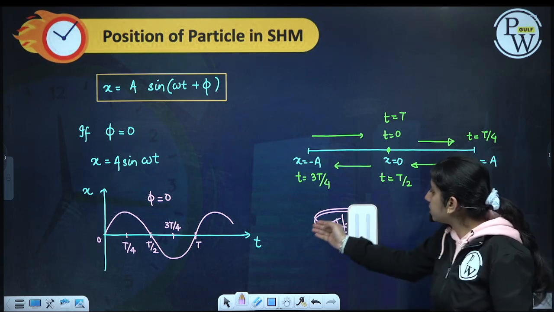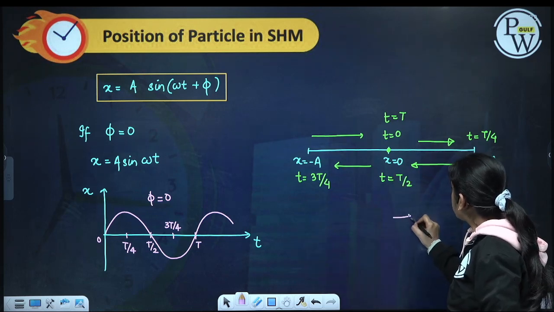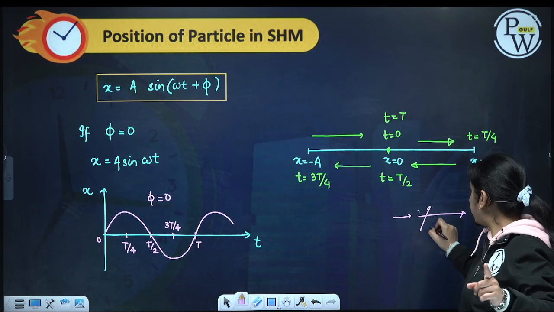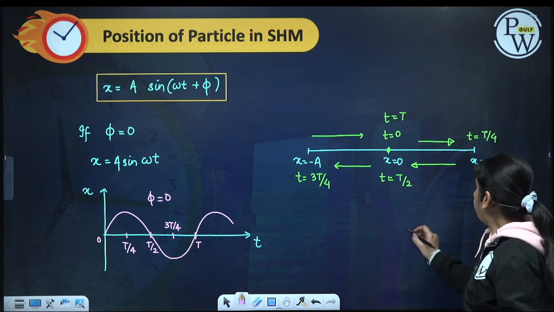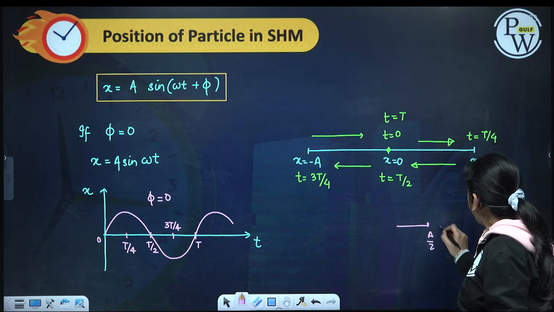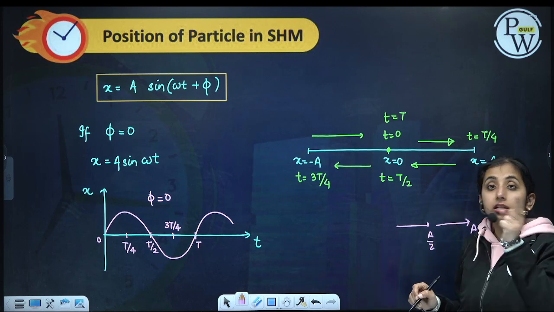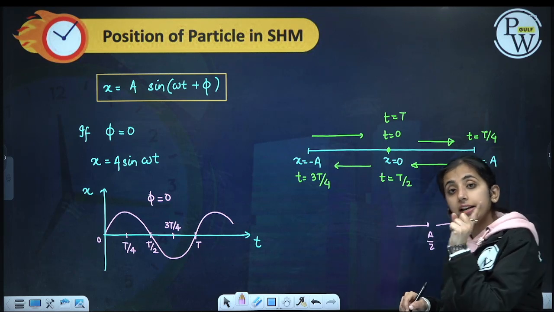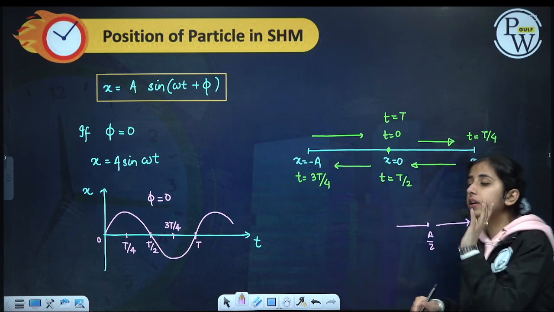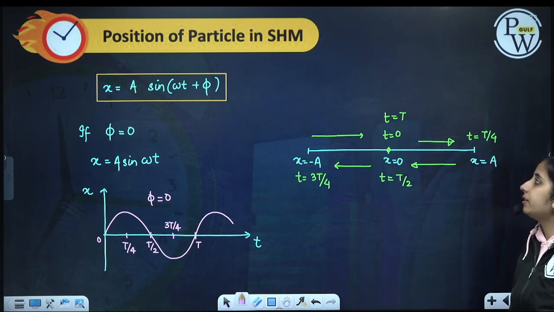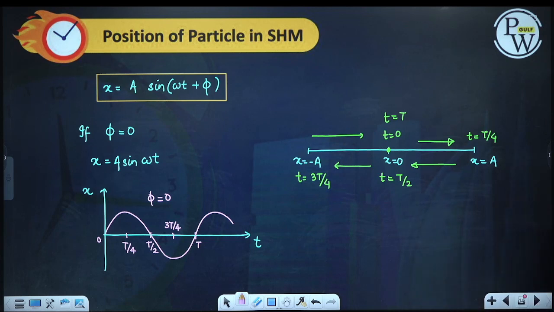But if you see, this much and this much is not symmetric. Up to a by 2, and from a by 2 to a, is not symmetric. Velocity and acceleration are different at each and every point. So this is how my particle will proceed.